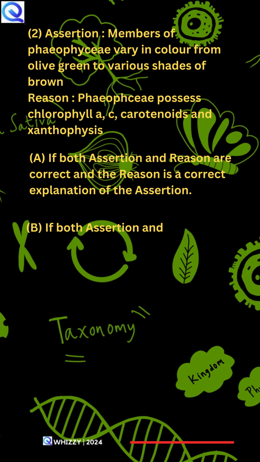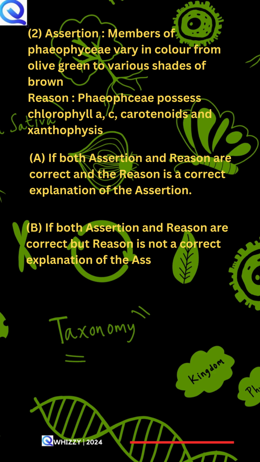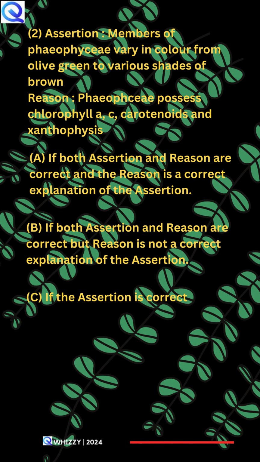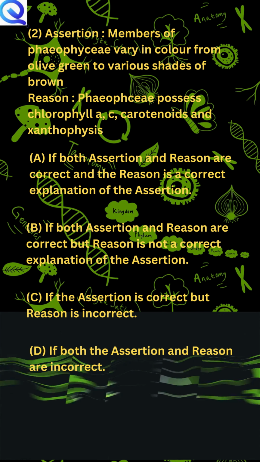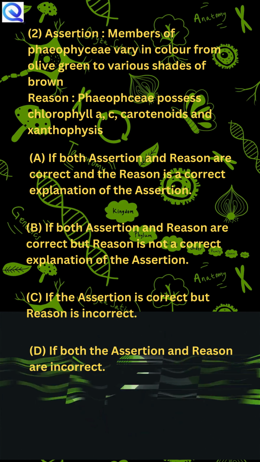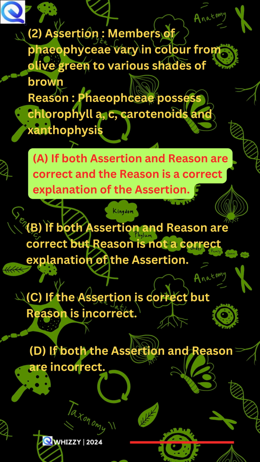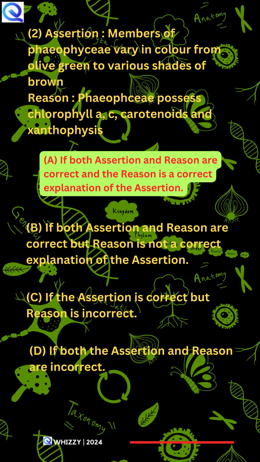B. If both assertion and reason are correct but the reason is not a correct explanation of the assertion. C. If the assertion is correct but the reason is incorrect. D. If both assertion and reason are incorrect. A is the correct answer.